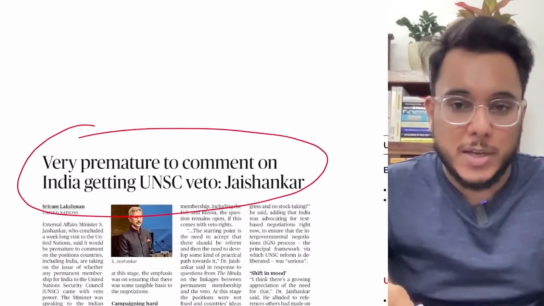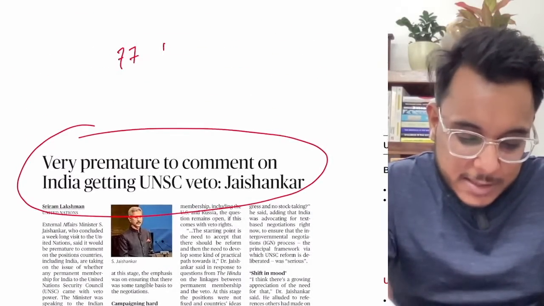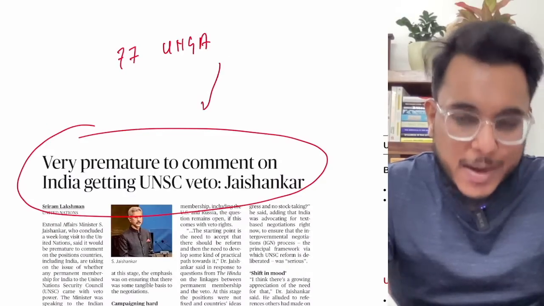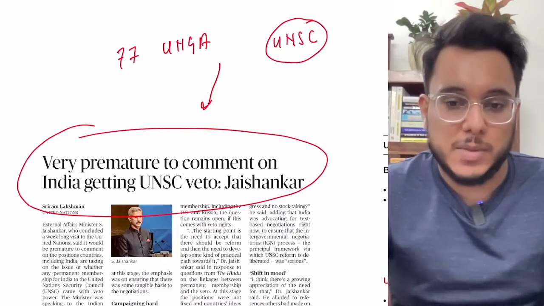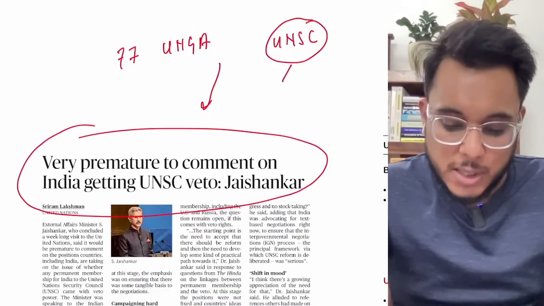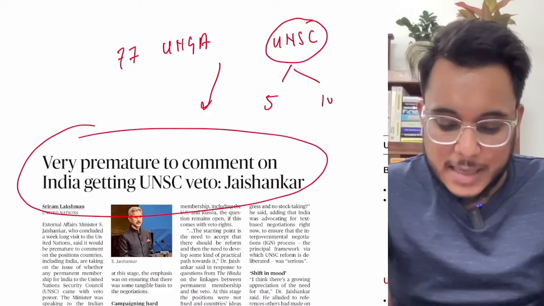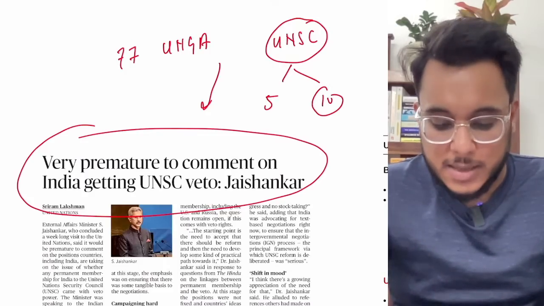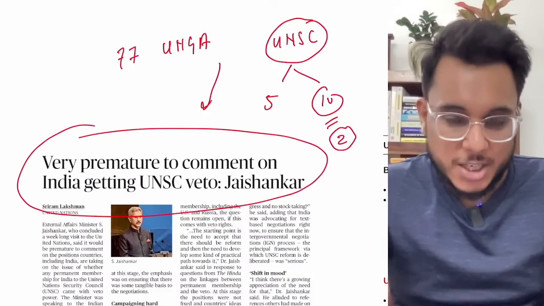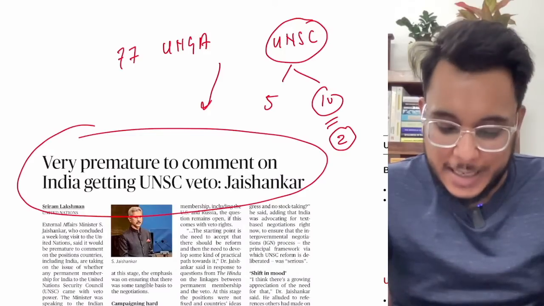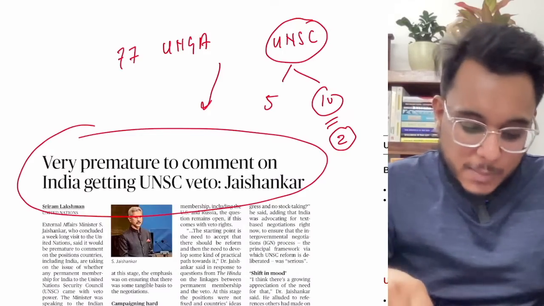Very premature to comment on India getting UNSC veto, Jaishankar. So basically guys, we have discussed one editorial already, that in the 77th session of the United Nations General Assembly, India participated, and there India talked about the United Nations Security Council reforms. Right now in the United Nations Security Council, you know that there are 5 permanent members and then there are 10 non-permanent members. These 10 non-permanent members are chosen for a 2-year term on the basis of election. Is it clear or not? So that is something that's happening.